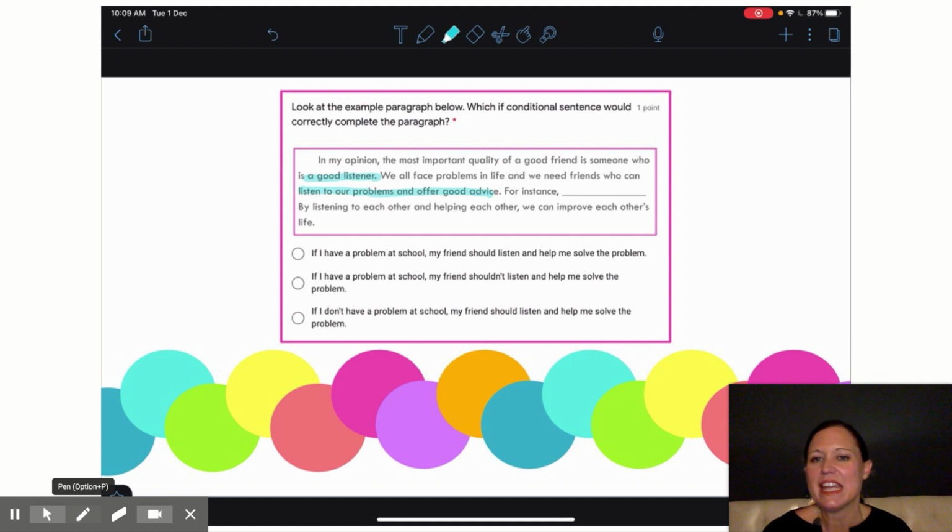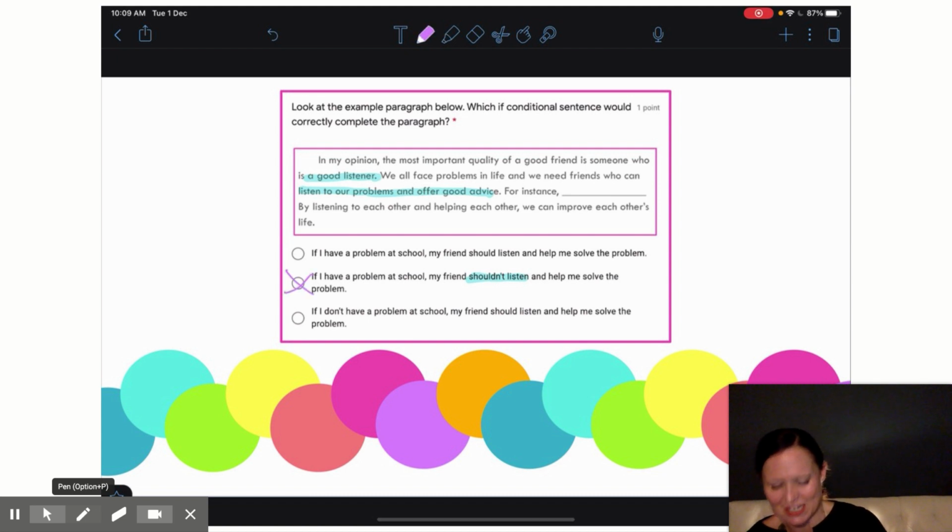So the first one, if I have a problem at school, my friend should listen and help me solve the problem. That sounds about right, but I'm going to check my other answer choices just to be sure. If I have a problem at school, my friend shouldn't listen and help me solve the problem. That's not right. I don't want to say they shouldn't, right? So this one, of course, is not correct.